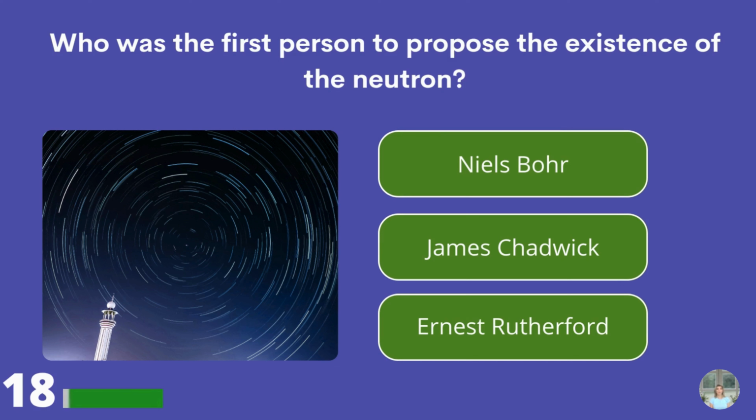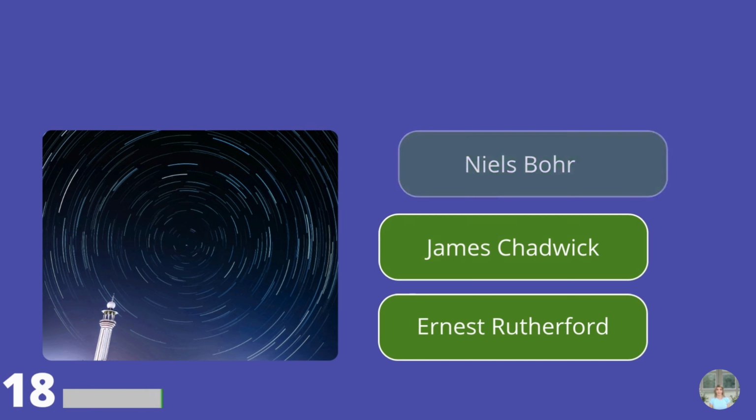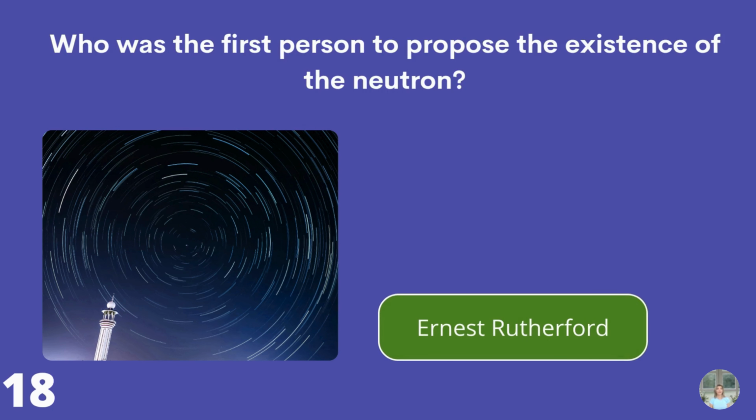Who was the first person to propose the existence of the neutron? Niels Bohr, James Chadwick, or Ernest Rutherford? Ernest Rutherford.